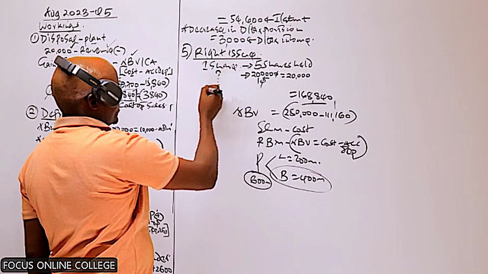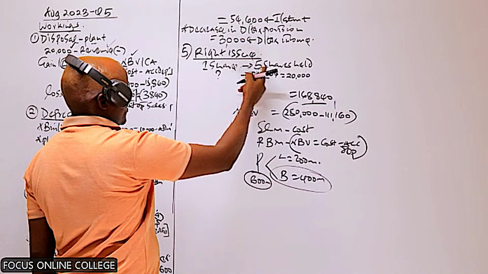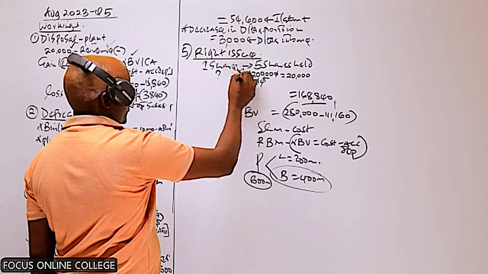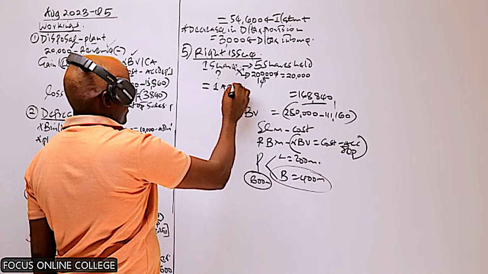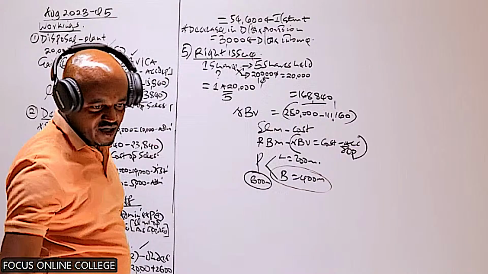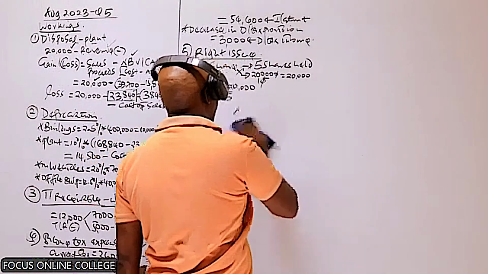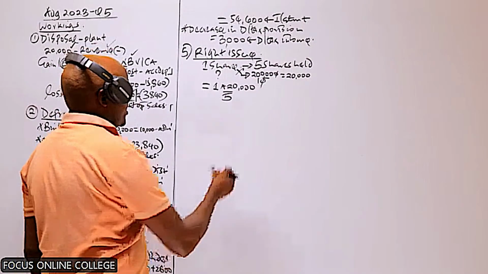So we need to determine how many shares were issued during the rights issue, because the company was to issue 1 share for every 5 shares held. The shares held were 20,000. So we cross multiply, then divide: 1 times 20,000 divided by 5. This gives the shares issued during the rights issue.